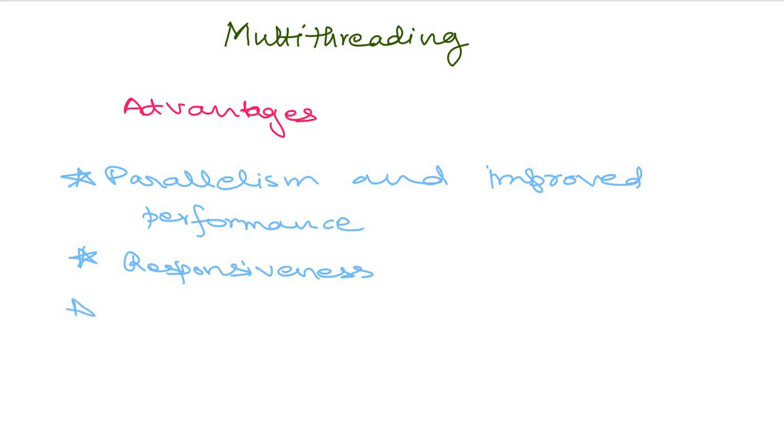Now moving on to the next point, that is better resource utilization. So this is something that's really important. Now, if we wouldn't have had multi-threading, then the resources would have been idle at some points, and so that means that we're not properly utilizing them, and we're then using extra time. So instead of that, we do multi-threading so that we utilize our resources in a better way.